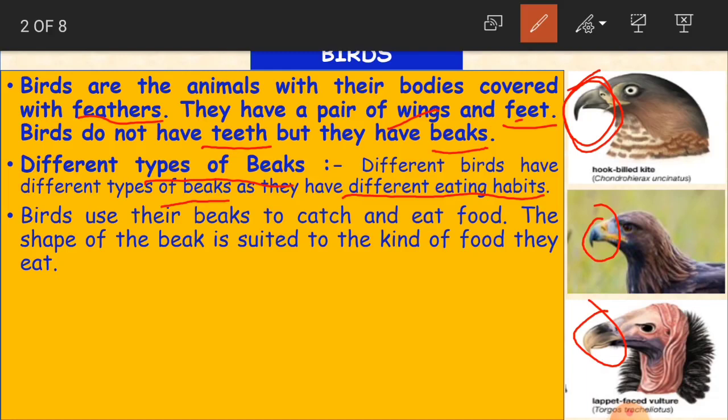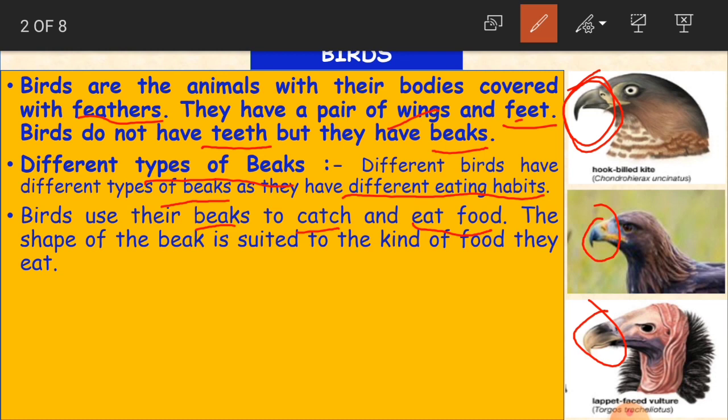And birds use their beaks to catch and eat food. Why do birds use the beak, children? To catch and eat food. It may be an insect, a fruit, a vegetable, whatever it may be, they will catch it with their beaks.